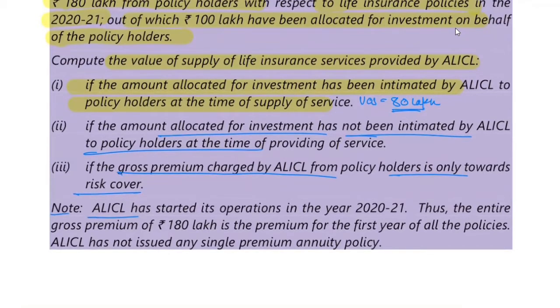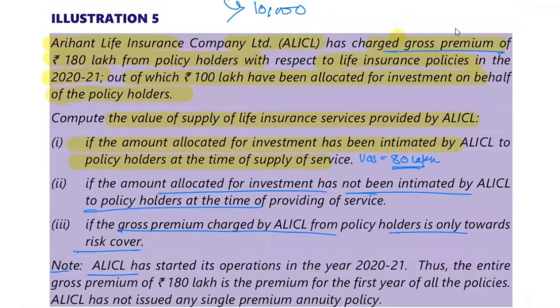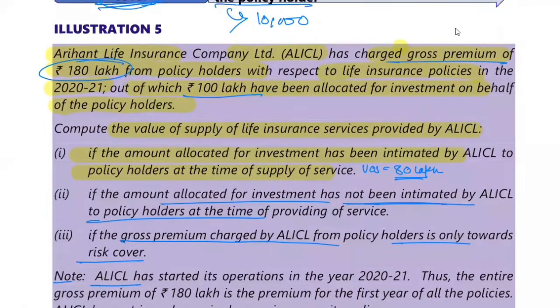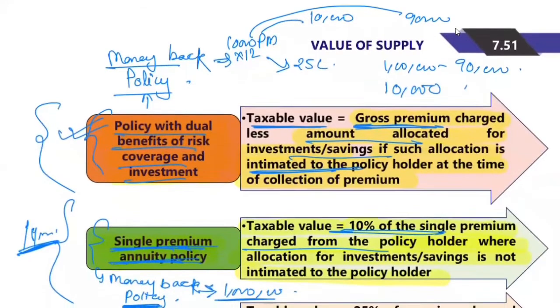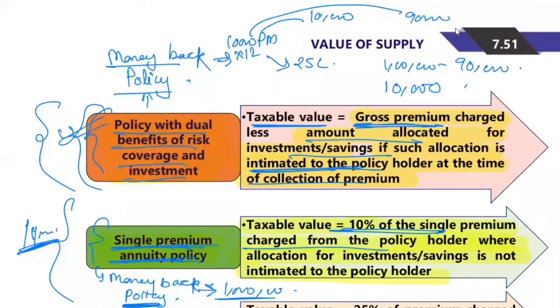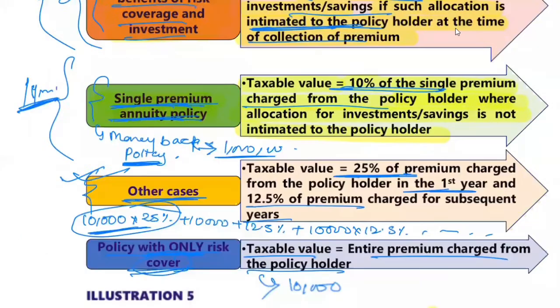Second case, I did not understand the second point. Okay, why is the second one not 10%? They have said that this intimation had not been given of 100 lakhs. So what we have got, we have only got the gross premium of 180 lakhs. We don't know whether it is monthly calculated or yearly calculated. If monthly calculated, then we would have applied 10% here, but this also we cannot apply. Why? Because it is not intimated. So we come to other cases, correct?